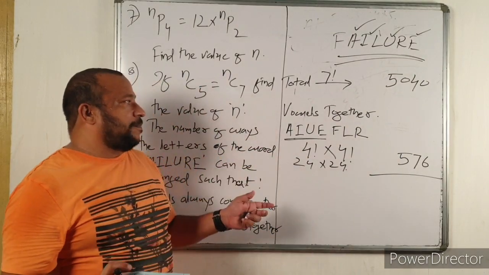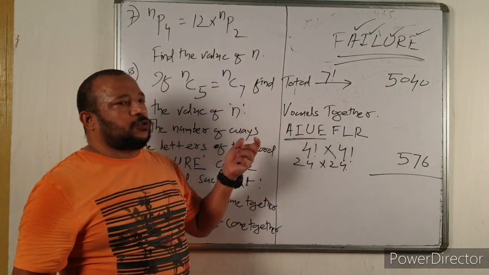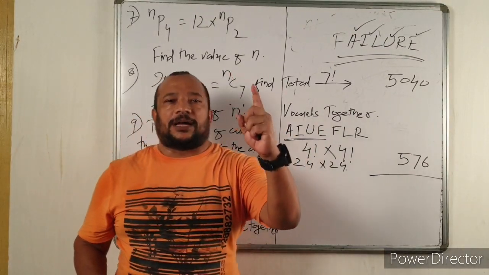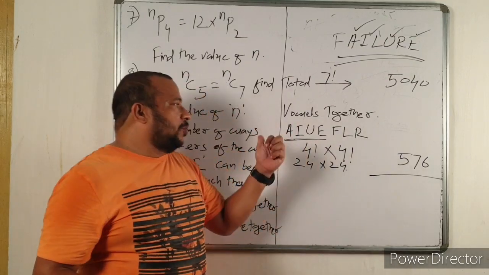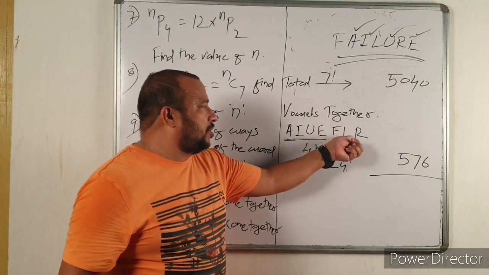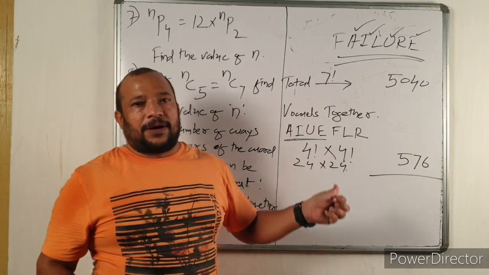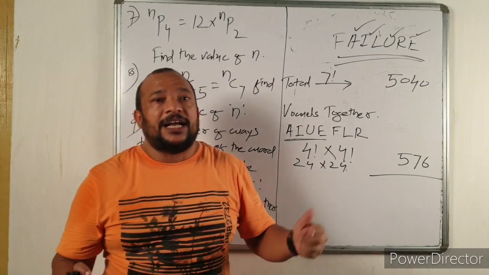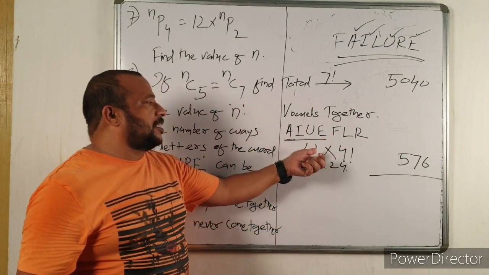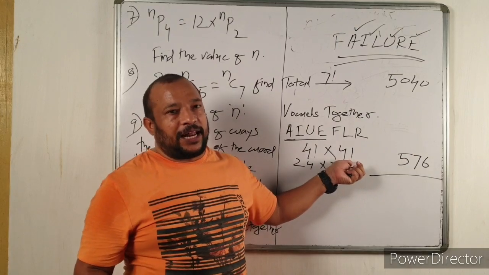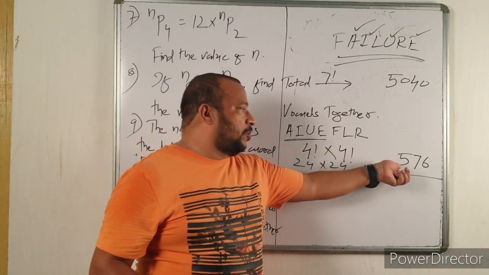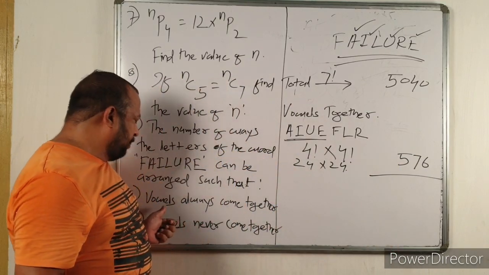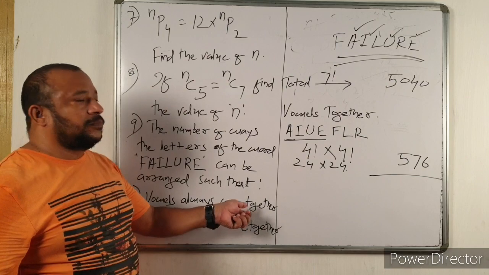576. Again, I am repeating: vowels together means you have to lock these 4 vowels and consider them as 1, and the total arrangement is 1, 2, 3, 4, that is 4 factorial. Remember, whenever there is a lock, you have to multiply by the number of permutations inside the lock. The number of permutations inside the lock is again 4 factorial. So 4 factorial into 4 factorial is equal to 576. So we got question number 1, that is, vowels always come together.